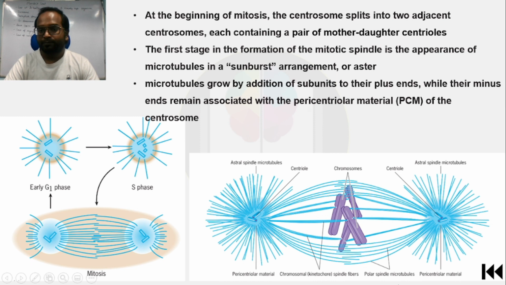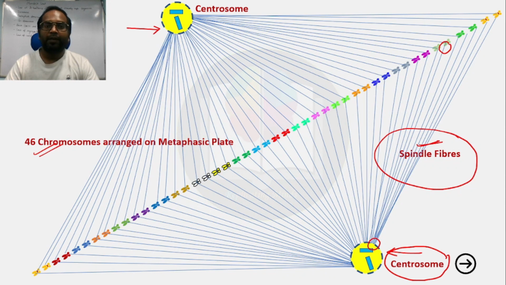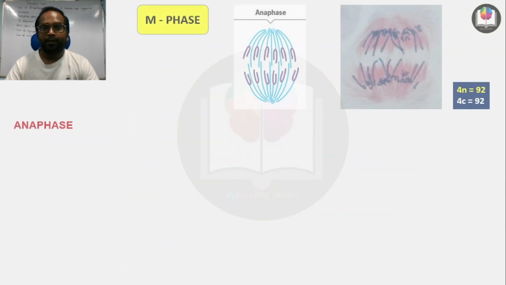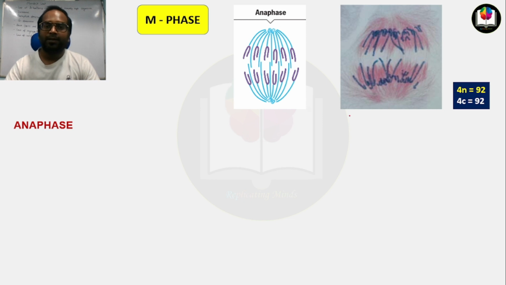Okay, now we will go ahead and discuss the next phase that comes after metaphase. As you learned how the metaphase chromosomes were arranged on the metaphase plate, after metaphase the anaphase step comes, where the separation of sister chromatids occurs, and they start moving towards the opposite poles. So how does this separation occur?